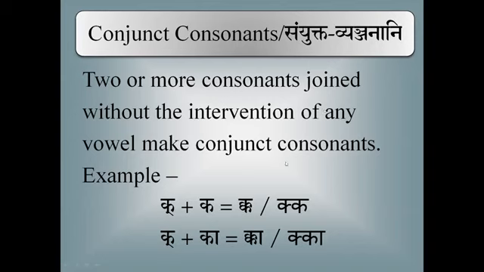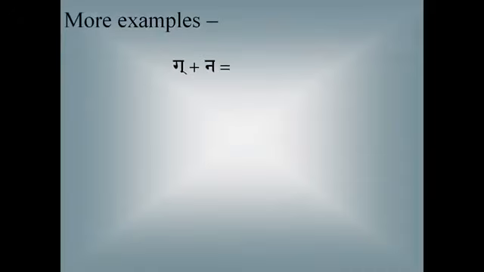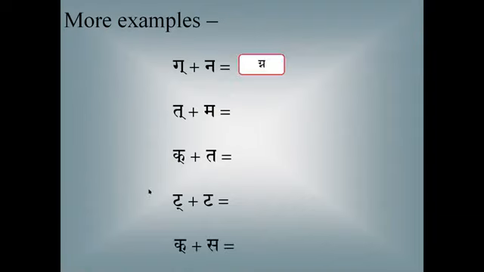We have already started this topic and we have seen some combinations. Now we'll continue further. So you will read. Please type your name in the chat box. You will read this combination. Yes. Now, Akoshi, you can read. Gakara plus na, gna. Takara plus ma, tma.